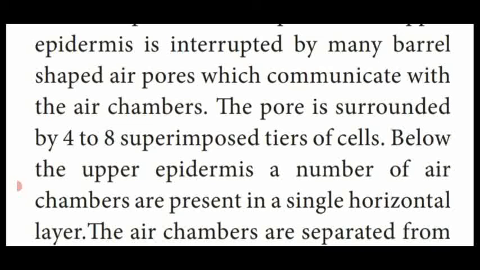These air pores communicate with the air chamber which is present below the epidermal region. The pore of the thalli is surrounded by 4 to 8 cells in the form of tiers, that means rows of cells, named as superimposed cells.